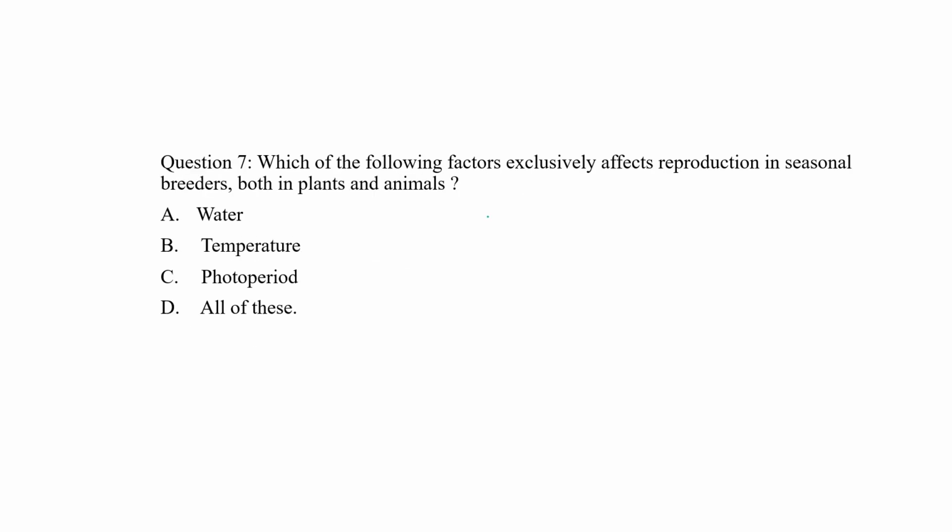Okay, now let's move to the next question. That is question number 7. Which of the following factor exclusively affect reproduction in seasonal breeders, both in plants and animal? Out of these four factors, water, temperature, photo period, and all of these, which factor actually affect the reproduction of seasonal breeder? Just take 10-second time. After that, we will discuss the right answer.